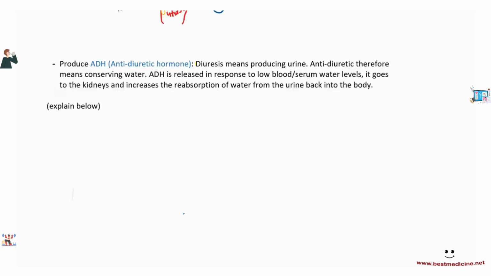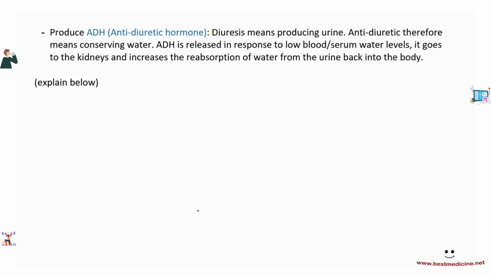What about ADH? ADH stands for anti-diuretic hormone. Diuresis means producing urine, having a lot of water in the urine. Anti-diuretic, therefore, means conserving water. You don't want too much water to go into the urine from the blood. So the blood should have more water. That's what ADH is going to do.